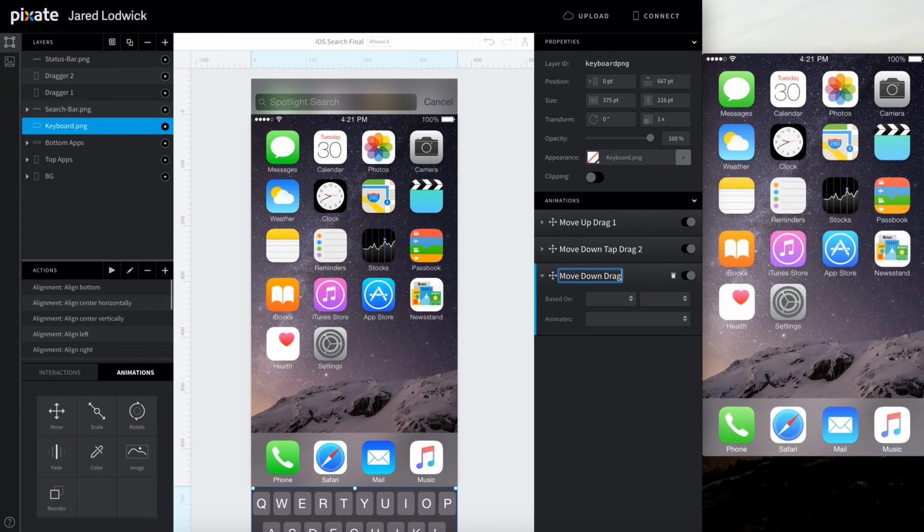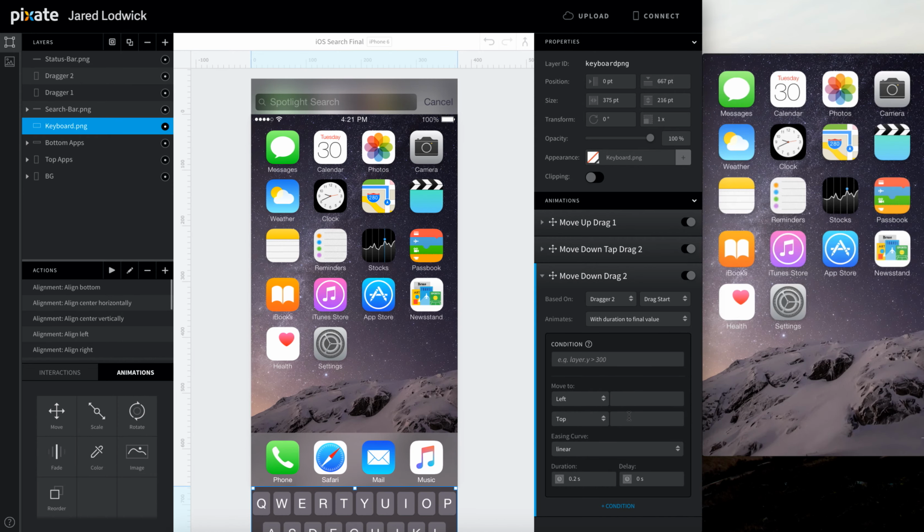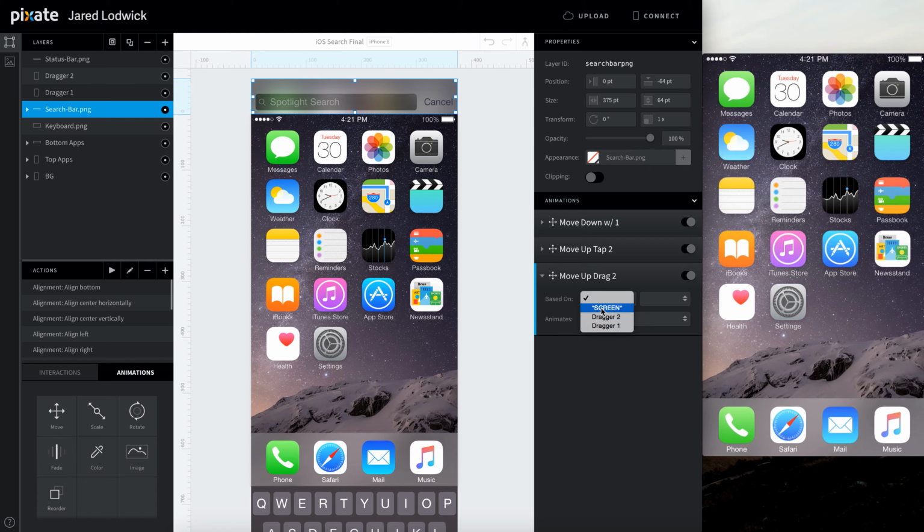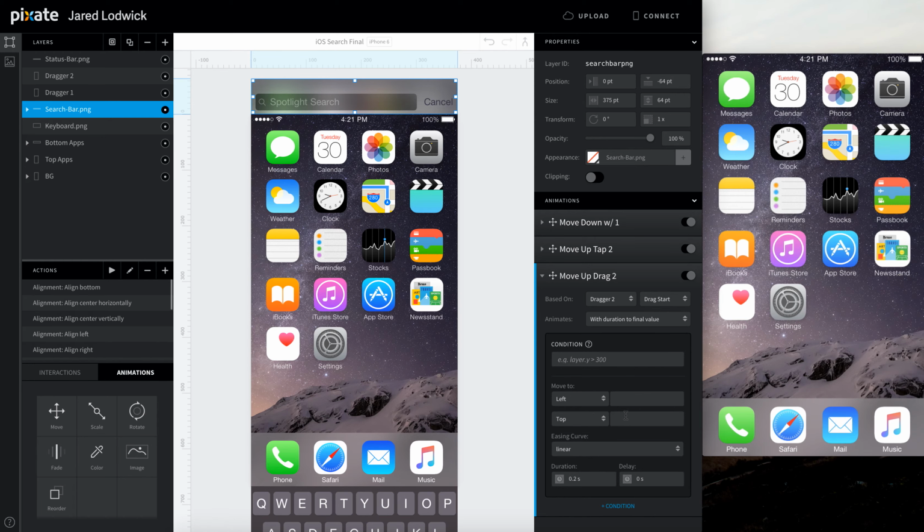Move down, drag 2. Just have its top move down to 667 off the screen. And then same for the search bar. Add a move animation to that. Move up, drag 2. So dragger 2's drag start. Make sure its bottom goes up to 0.